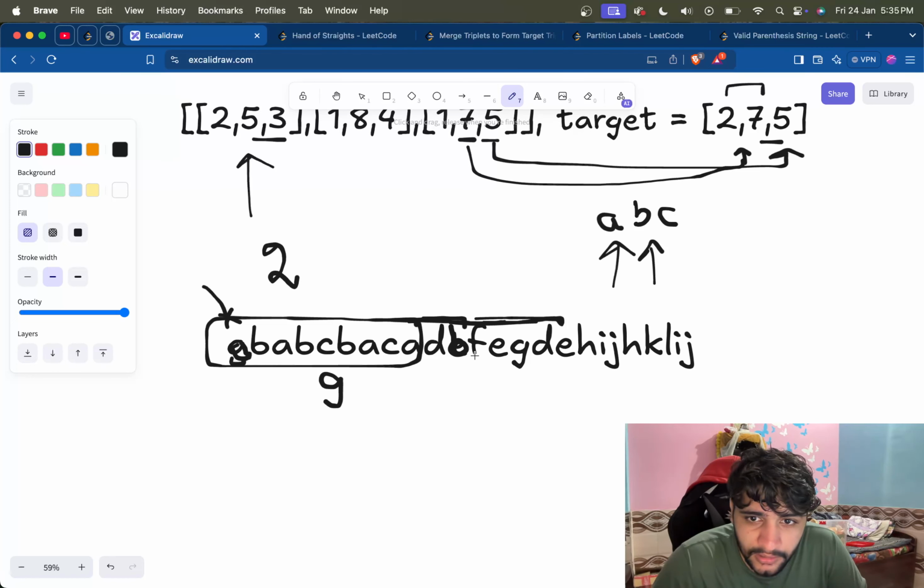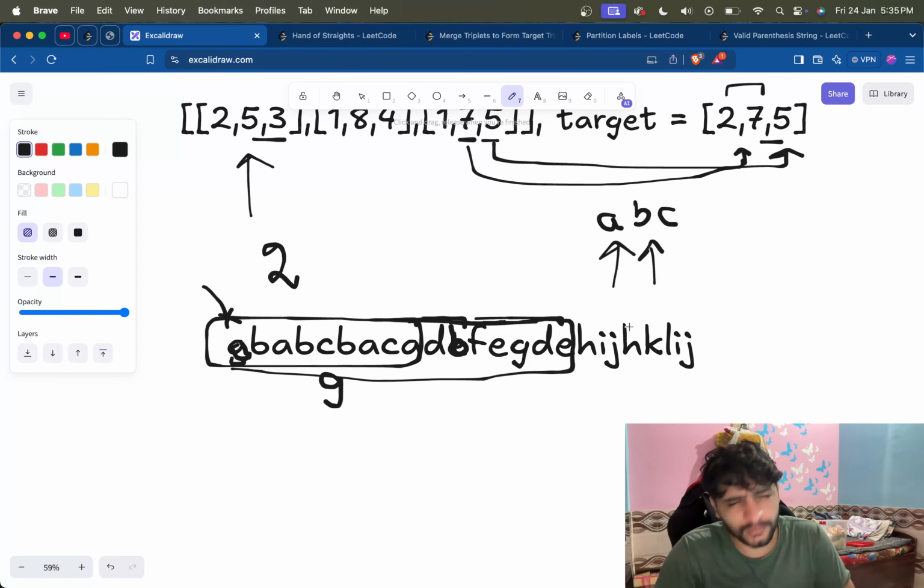Is F there? No. Is E there? No. Is G there? No. Is D there? No. Is E there? No, E is outside. So this would have been one partition and the rest would have been the second. We will similarly find the other partitions. So this is how we would have worked with it.